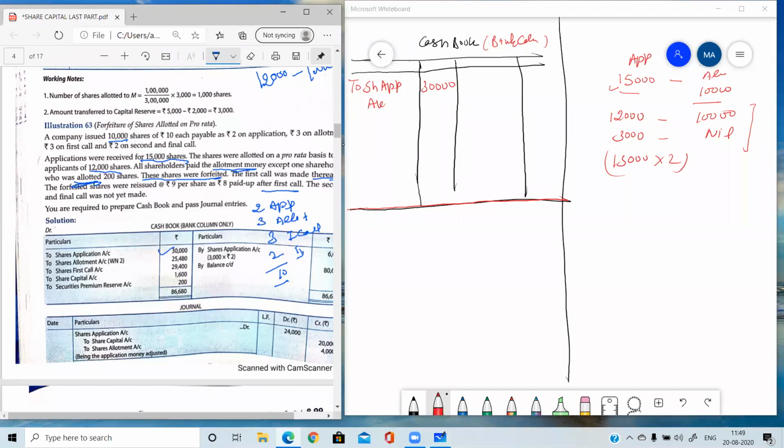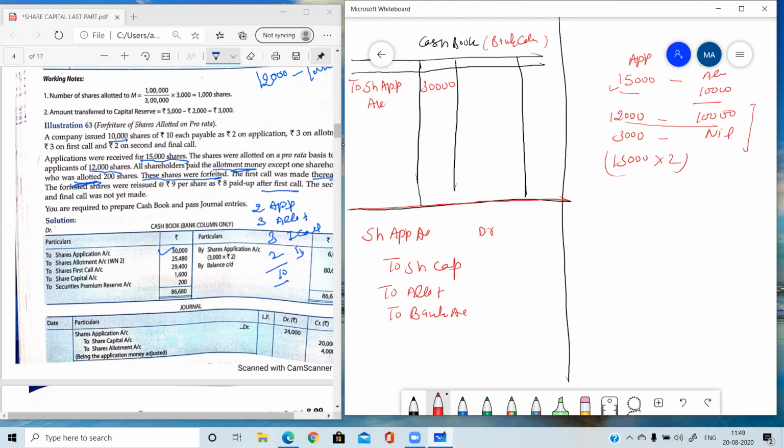Second entry now we are going to do in journal itself. One involvement of bank is also there. So for explaining, I'm just writing the complete entry first so that there is no problem in understanding. Share application account debit to share capital, and the extra money is adjusted with allotment. If there was no cash book, then we would have to write bank here also.